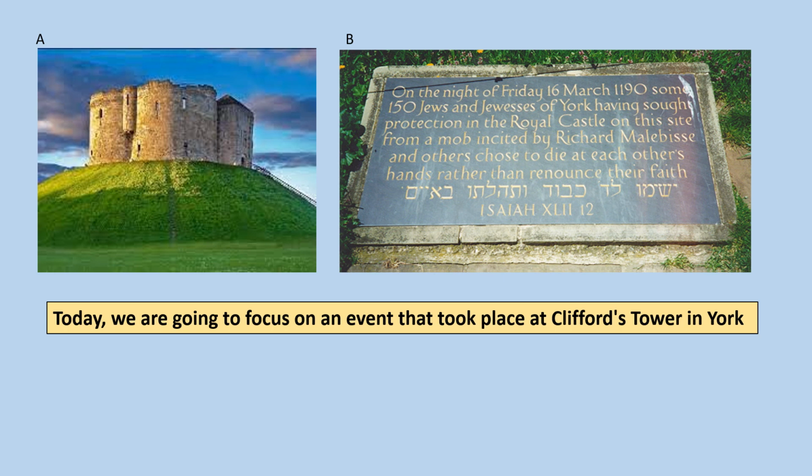And it says here, on the night of Friday the 16th of March 1190, some 150 Jews and Jewesses of York, having sought protection in the royal castle on the site from a mob incited by Richard Malebisse and others, chose to die at each other's hands rather than renounce their faith. So we're going to find out what happened in this event in this lesson today.